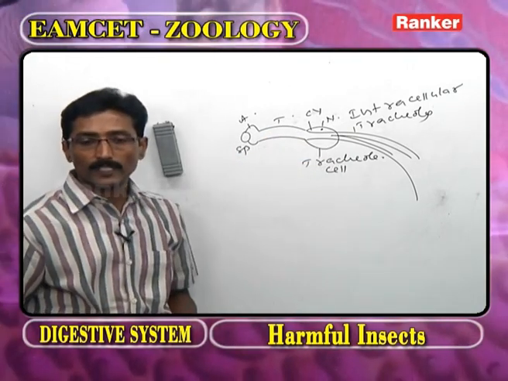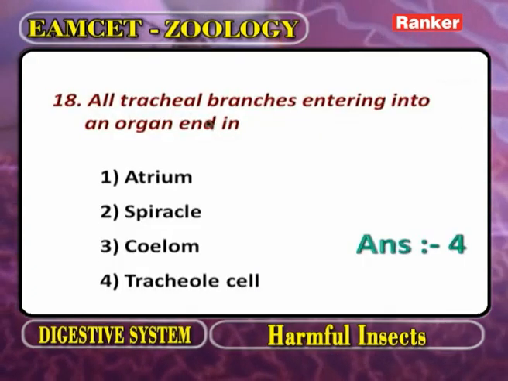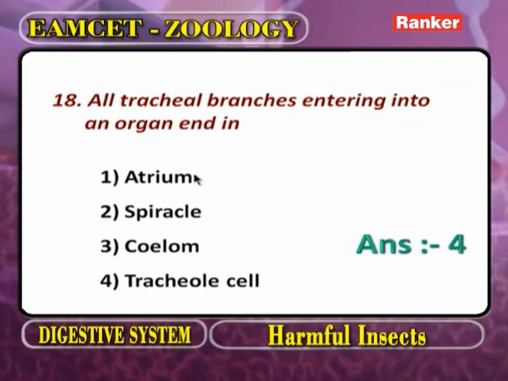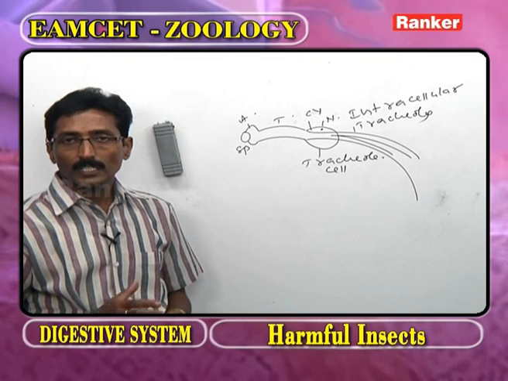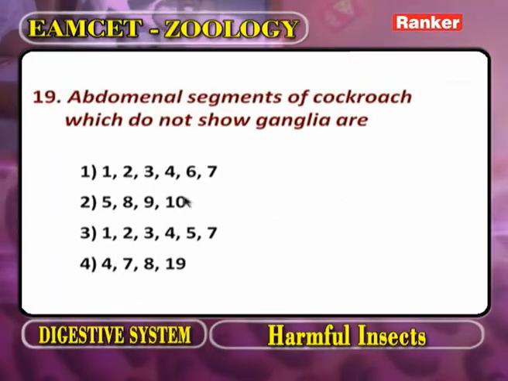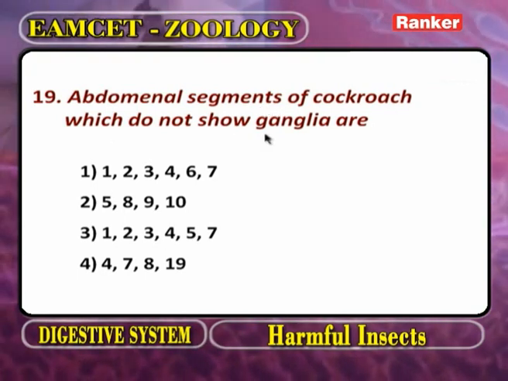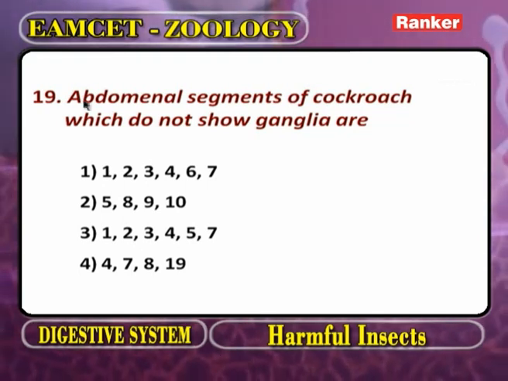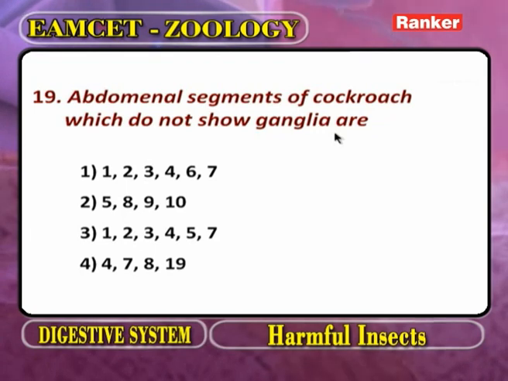Now observe the question. All trachea entering into an organ end in: one is atrium, spiracle, coelom and tracheal cell. The answer is tracheal cell. Now go for the next question. Abdominal segments of cockroach which do not show ganglia are. Again repeating the question. Abdominal segments of cockroach which do not show ganglia. These questions are repeating in the main EAMCET examination.